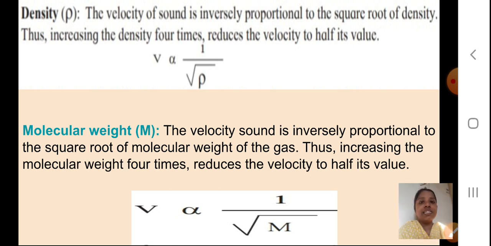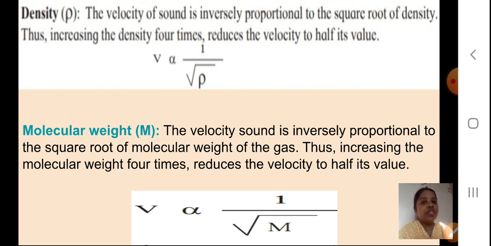Rho means density. Now next we have the molecular weight, that is M. The velocity of sound is inversely proportional to the square root of the molecular weight of the gas, whichever gas we are using.